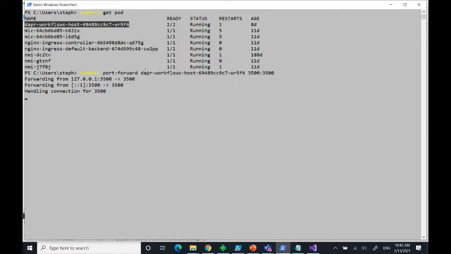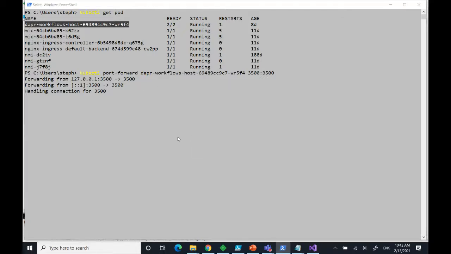So Dapr itself doesn't need to know in this case the credentials needed to go to Key Vault, because I'm leveraging the AAD pod identities inside Kubernetes. So it makes it very secure. And then once you have a secret component configured in your Kubernetes, you can use this guy as a reference in your other components so that you don't have to disclose any secret information in any of the components, right? So it's very, very powerful.